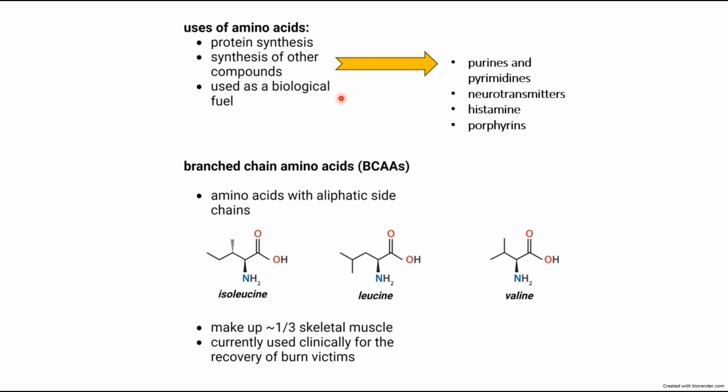is from amino acids. Branched-chain amino acids consist of aliphatic side chains. Examples are isoleucine, leucine, and valine. They make up approximately 1/3 of human skeletal muscle and are clinically used for the recovery of burn victims.